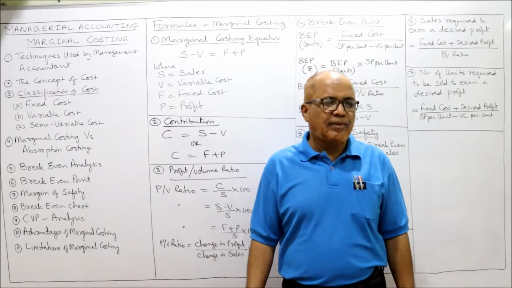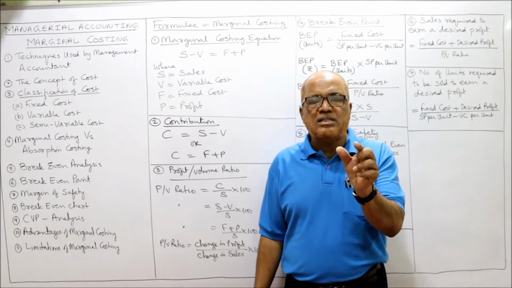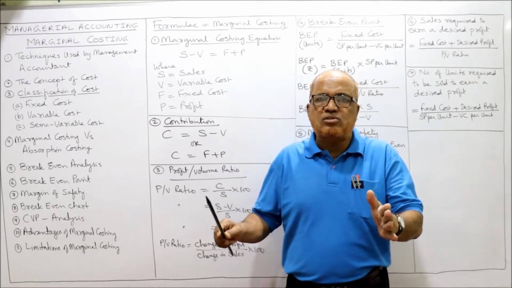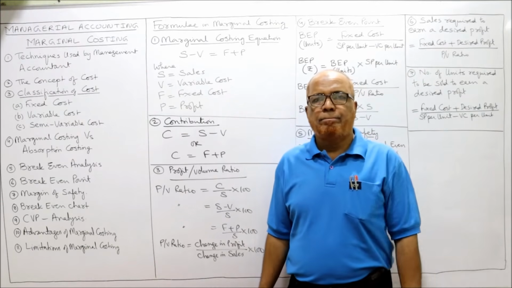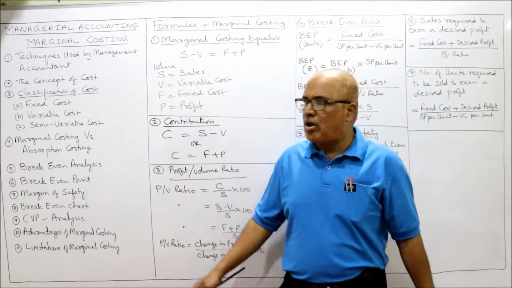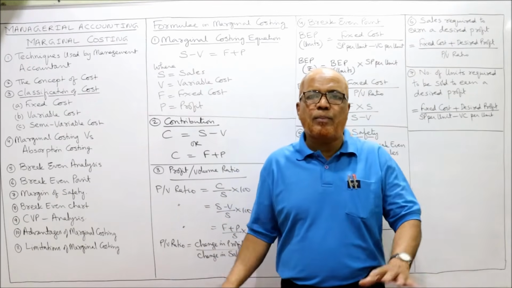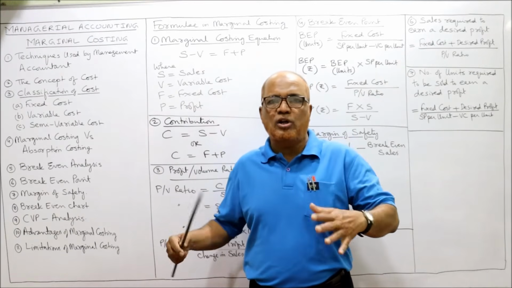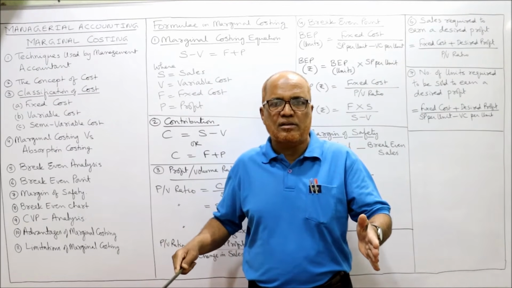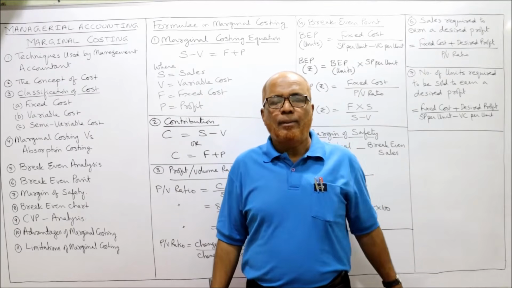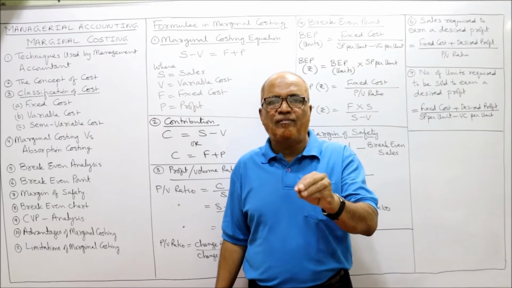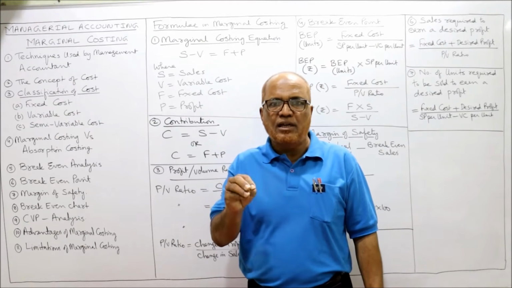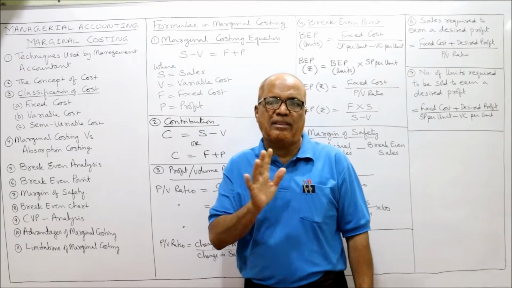Now, break-even point. The break-even point is that point at which there is neither profit nor loss. That means the total sales will be equal to total cost. No profit, no loss. Example, suppose I am the producer of air coolers. I will say that monthly if I produce and sell 150 air coolers, I will be at BEP. I will be at break-even point if I sell 150 air coolers every month.